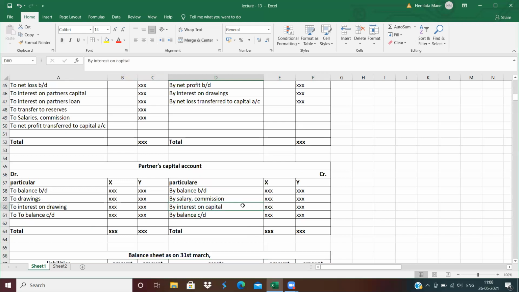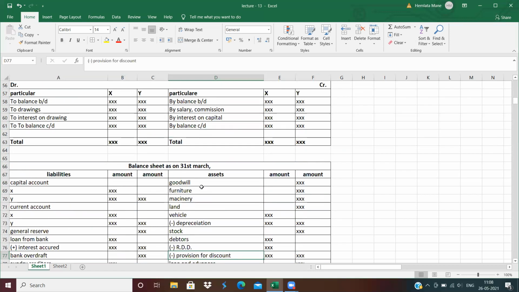But the format of current account and capital account is the same. On the debit side, write down the drawings and interest on drawings. On the credit side, write down all the incomes, meaning salaries, interest on capital, commission. Next, we prepare the balance sheet.